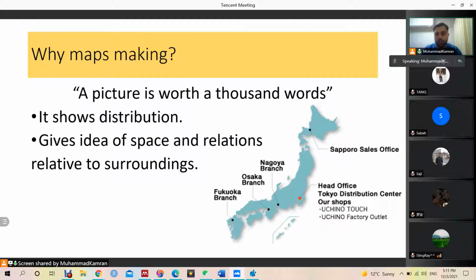First, I have made a few slides, like 4 or 5 slides, and the first point is we are going to host this webinar, but why maps making? The answer is very simple. A picture is worth 1,000 words.